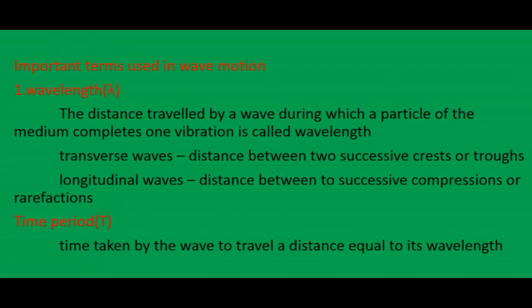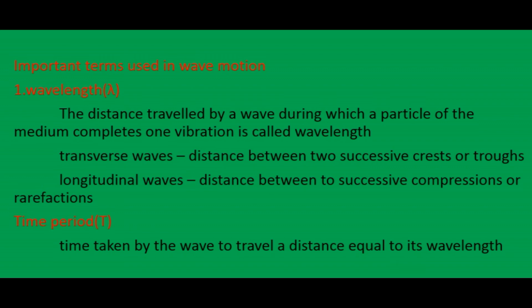Okay. Next, important terms used in wave motions. The first one is wavelength, lambda. Wavelength means the distance travelled by the wave during which a particle of the medium completes one vibration. In a transverse wave, we calculate the wavelength as the distance between two successive crests or troughs.